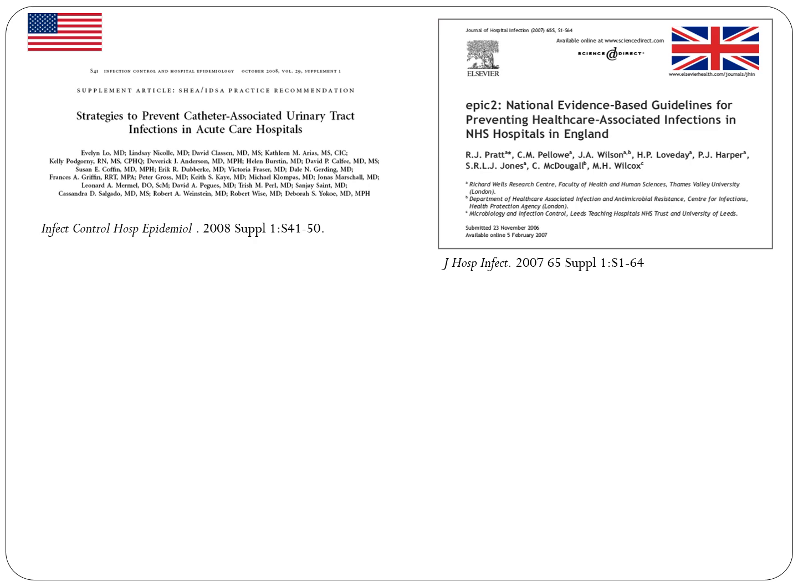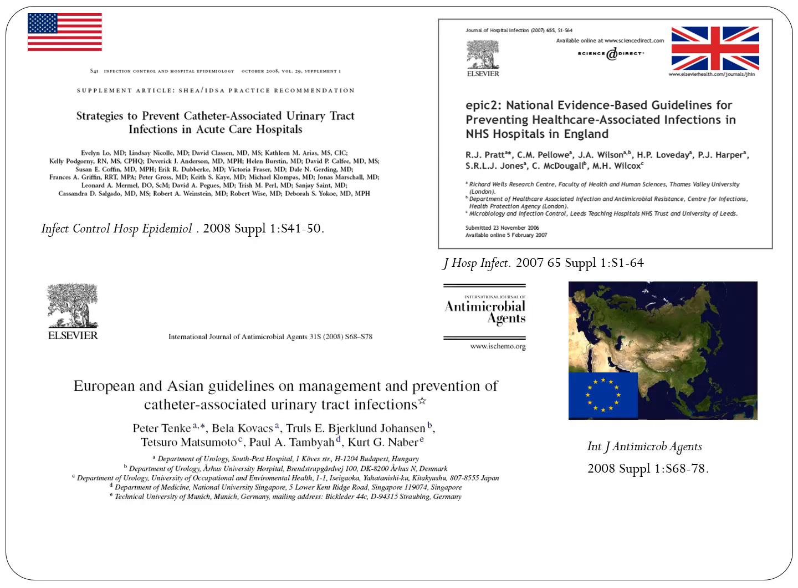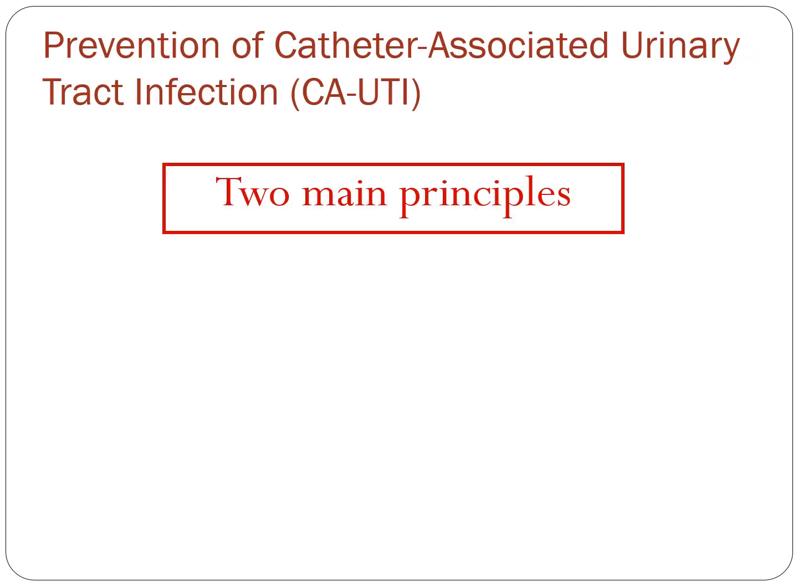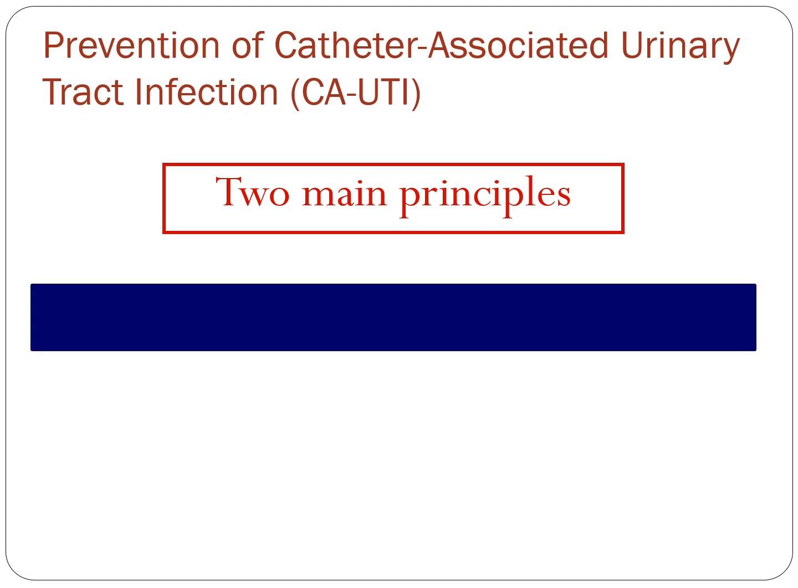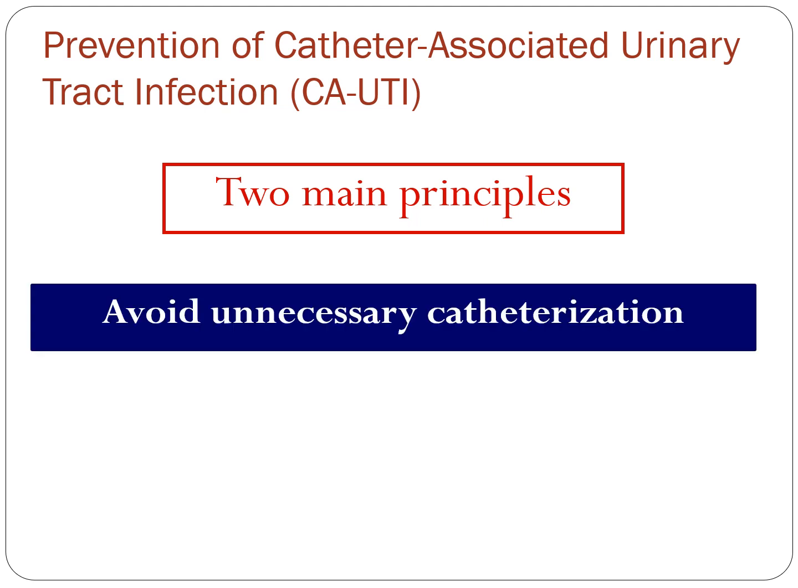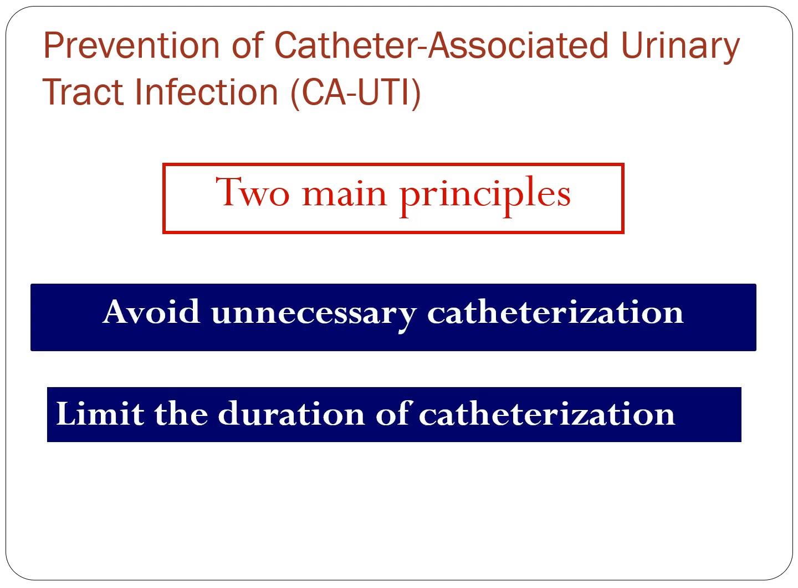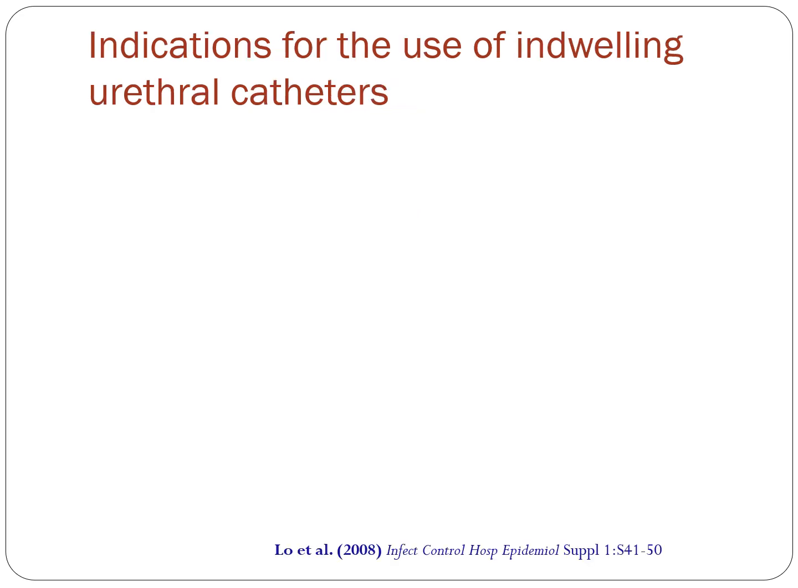There are many studies which have studied the strategies to prevent catheter-associated urinary tract infections in various settings. And there are two main principles for the prevention of catheter-associated urinary tract infection. One is avoid unnecessary catheterization, and second is limit the duration of catheterization. Unnecessary and limited duration. Now, what are the indications for the catheters?